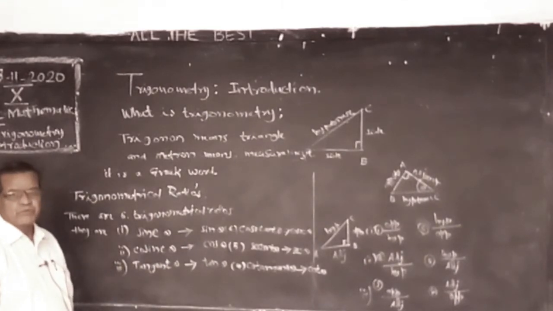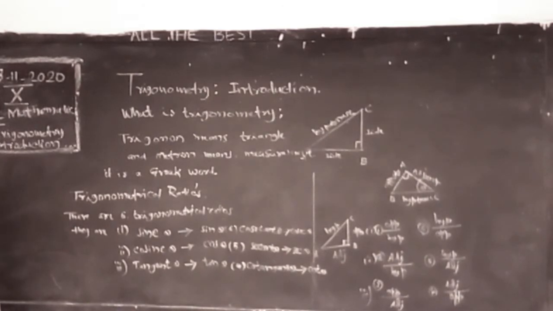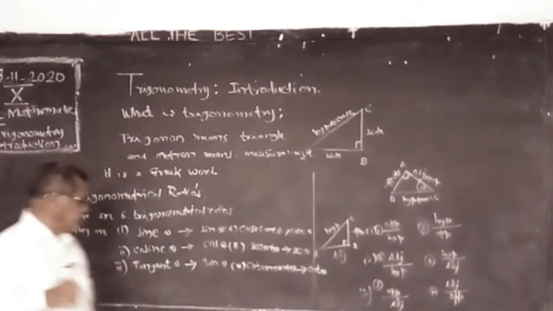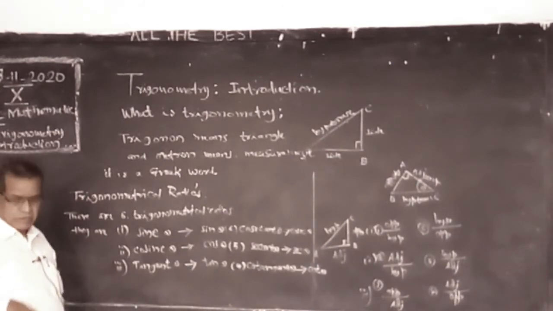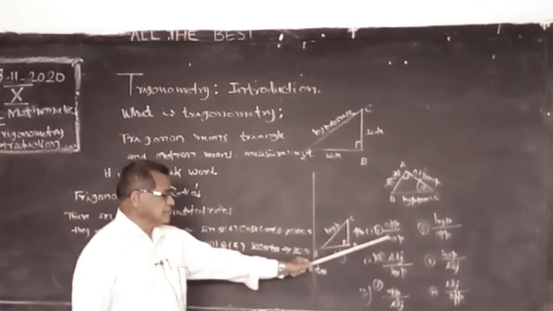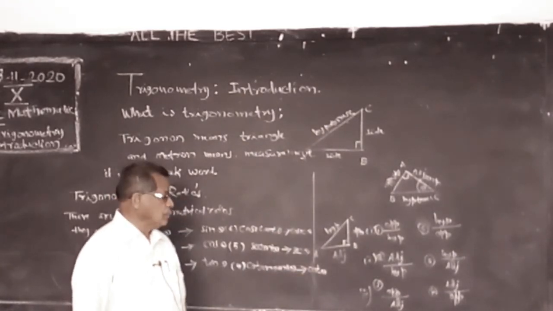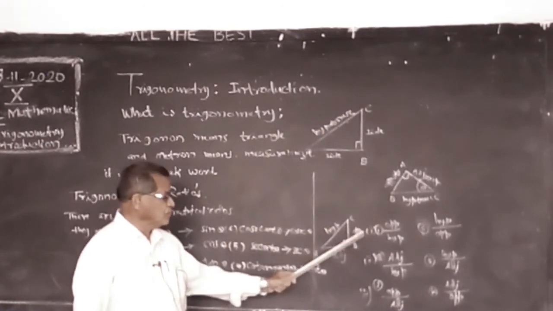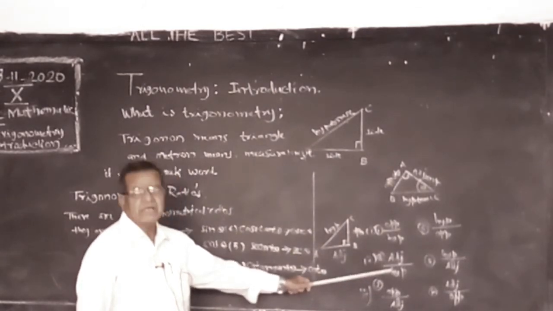Please learn. First ratio is sine, opposite side by hypotenuse. I will give you the definition. And cosine, short form cos theta. Cos theta is adjacent side of the angle by hypotenuse. Opposite side of the angle by hypotenuse is sine theta, and adjacent side of the angle by hypotenuse is cosine theta.